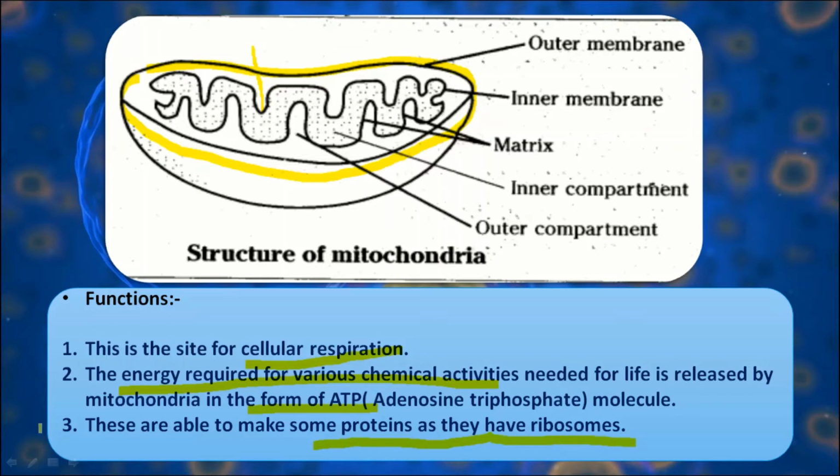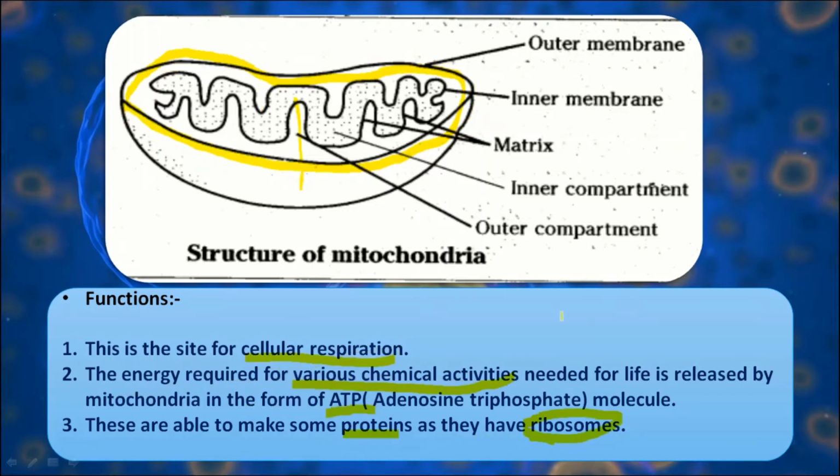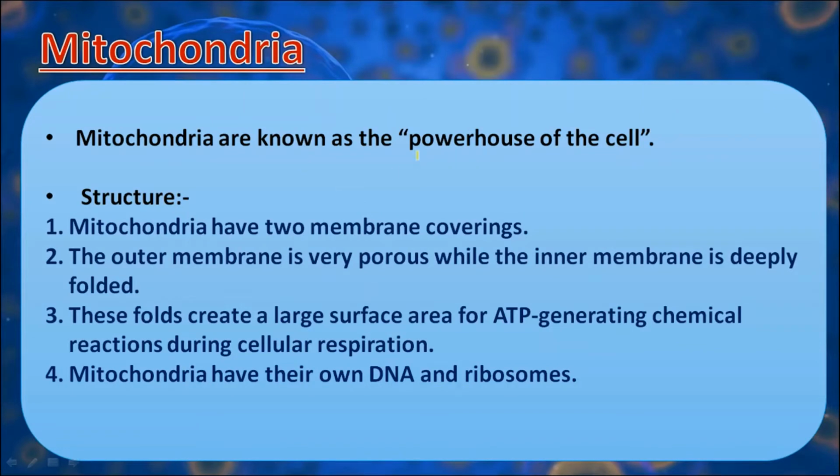So these are the main functions of mitochondria. Because the cell is completely dependent on mitochondria for its energy requirement, mitochondria is known as the powerhouse of the cell. This is very important for a 1 mark question.